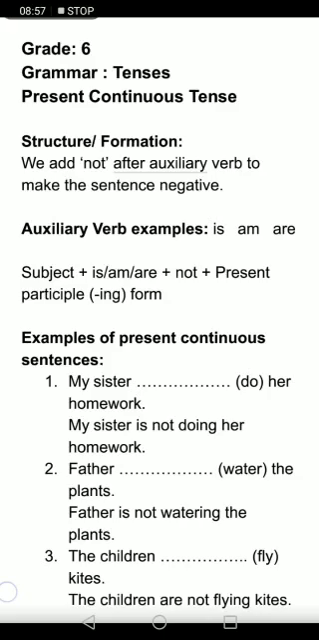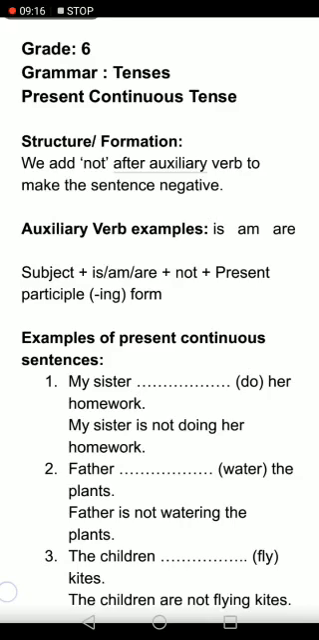Now class, first I am going to change the first three statements into present continuous negative tense, and then I am going to give you your homework. Now let's look at the present continuous tense.